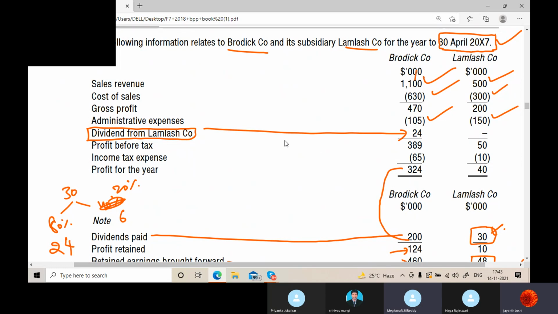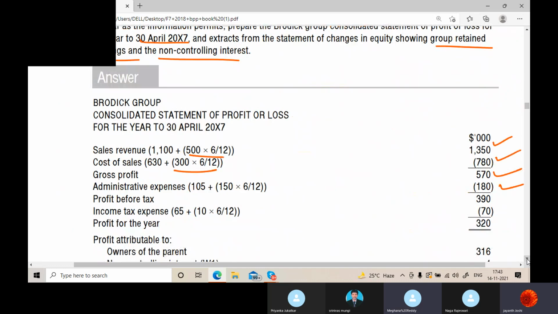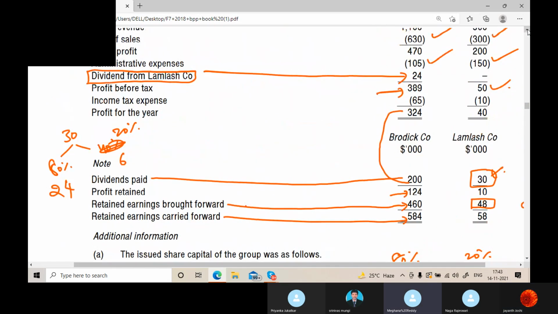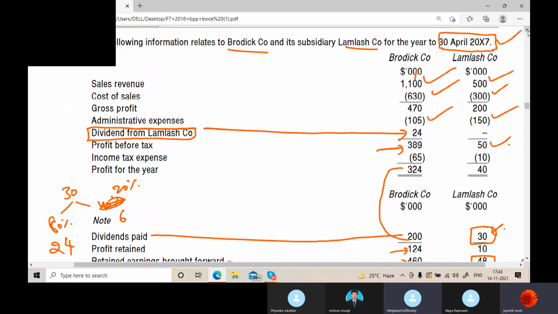So the profit before tax is this, the profit. So PBT we got. Profit before tax, profit for the year, 390.